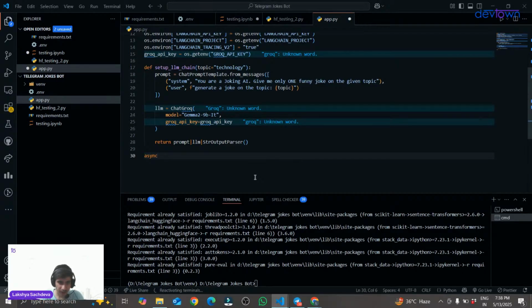So we will be defining an asynchronous function. Okay, so what is this asynchronous function? You can say this is a little bit better version of a normal function. How do I explain it?